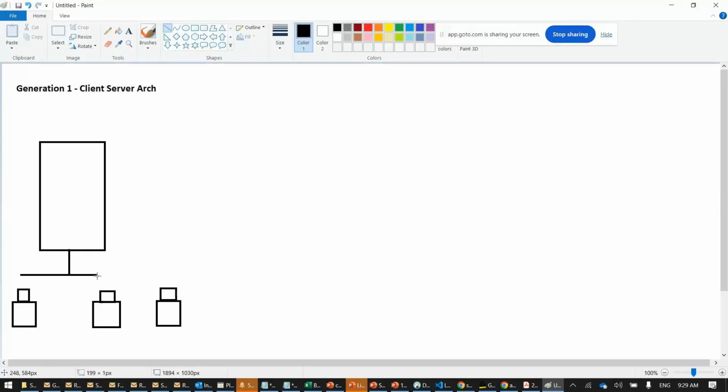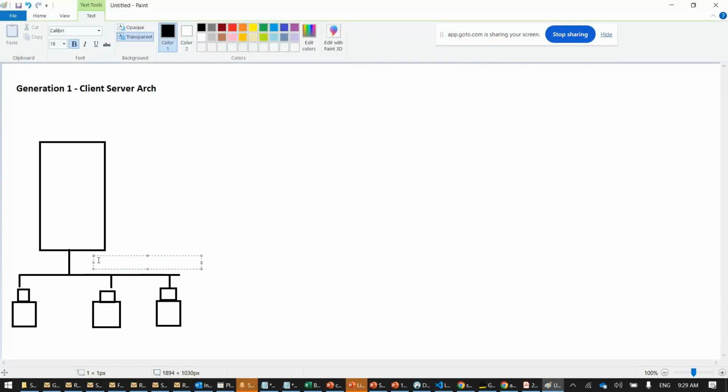Local area network, wide area network, metropolitan area network. Have you studied somewhere in your school days, college days? That is your generation 1 technology. Networking technology generation 1 was LAN, WAN, MAN.